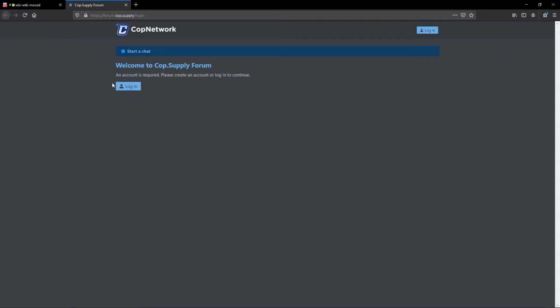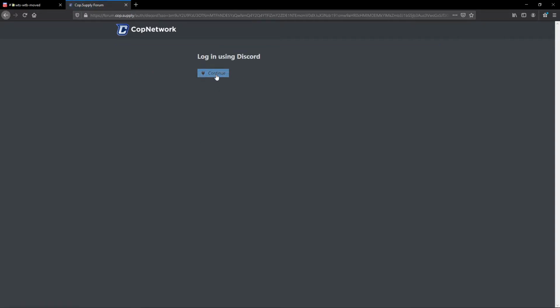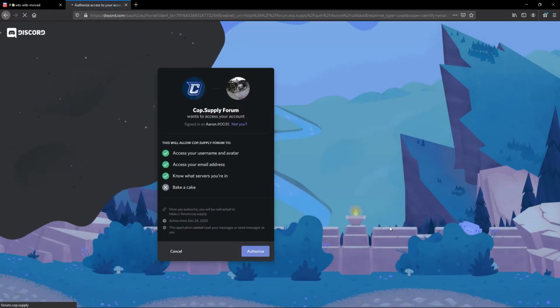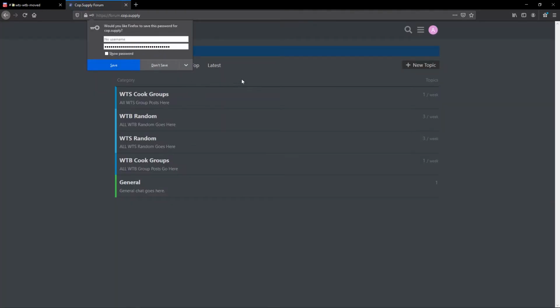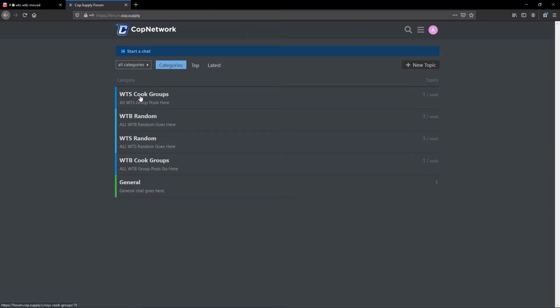So you head over to the forum, you can go ahead and hit the login button. It's going to ask you to log in via Discord. Go ahead and do that, authorize, and then you're good to go. Then it will ask you to create an account. Hit the create new account button, give it a moment, and it's done. You guys are completely done. That setup took 15 seconds. You guys already have access. So the current categories are want to sell cook groups, want to buy random, want to sell random, want to buy cook groups, and general.